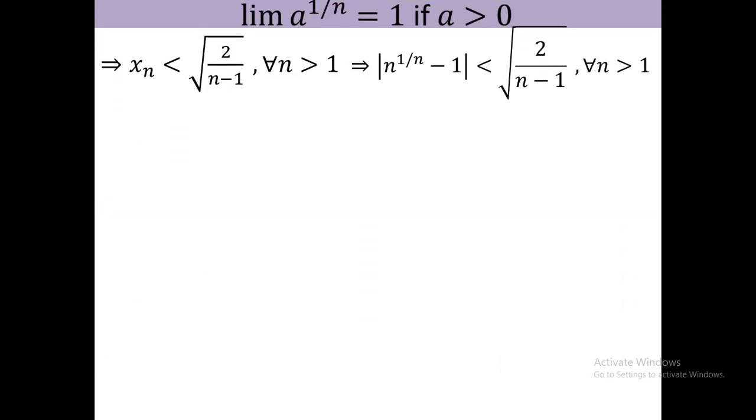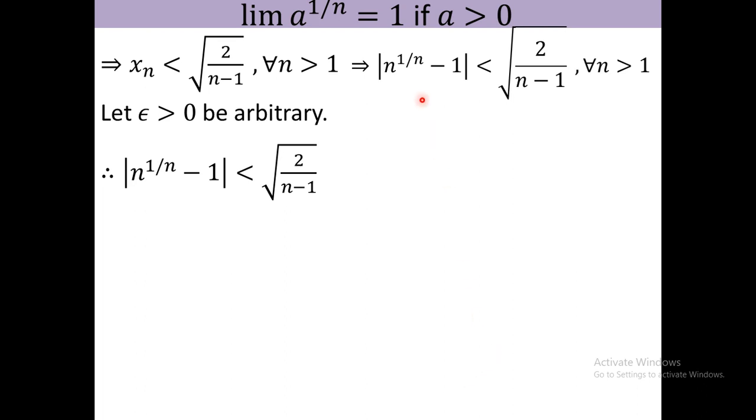Now let epsilon be arbitrary. So mod of that is, now this will be less than epsilon if, just simplify that and express n in other terms, that is n as a function of epsilon. For that purpose at first we take square. If you take square, this will be 2 by n minus 1 less than epsilon square, that is n minus 1 must be greater than 2 by epsilon square, that is n greater than 1 plus 2 by epsilon square.